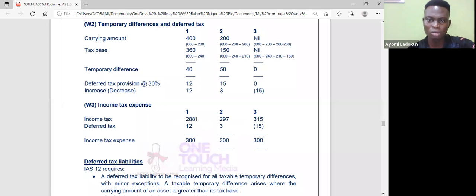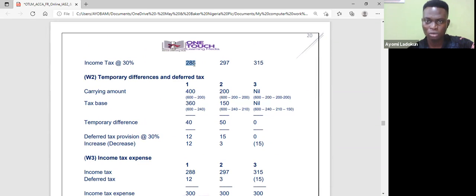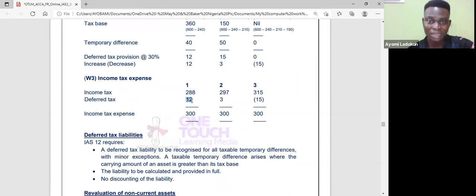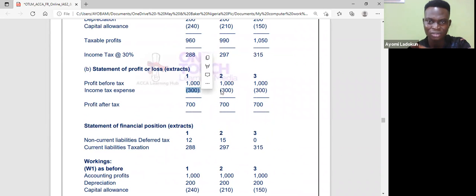So that is my increase or decrease in deferred tax. I'll now bring in my income tax. Remember our income tax, how we got this income tax. Can I show you again what we got here when we computed our income tax, so that I can recognize the deferred tax? So the 12 I have here, the 3 I have here, and the 15 I have here. So my income tax expense will now be 300 throughout the year. That's what I bring into my account here. Can you see? 300, 300, 300, so that I can have 700. This is the point.